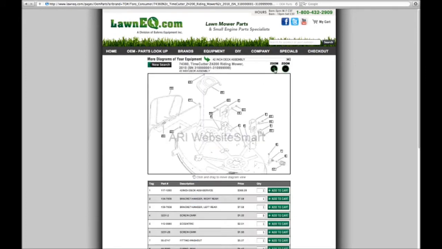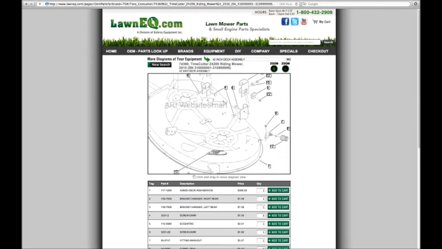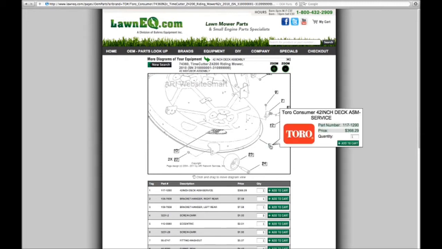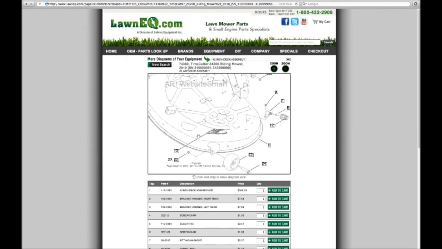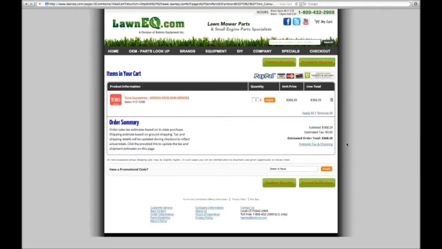Select Zoom to look at the diagram and find what you're looking for, or look at the description of the part numbers below. As you can see, the number 1 part number in the diagram is the number 1 that matches it on the list. Find the hot spots on the diagram to see the part description, part number, and price. You can add the part to your shopping cart directly from this area.